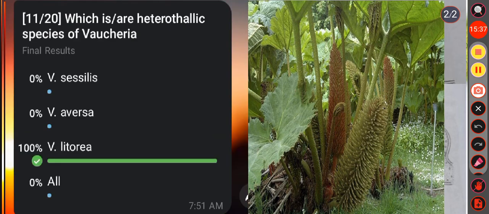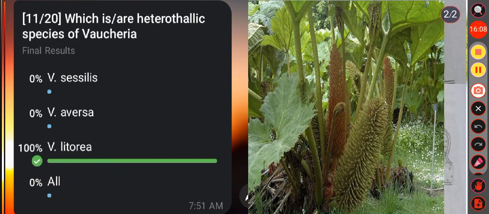Then next question, which is or are heterothallic species of Vaucheria? Option A Vaucheria sessilis, option B Vaucheria aversa, option C Vaucheria litorea, option D all.